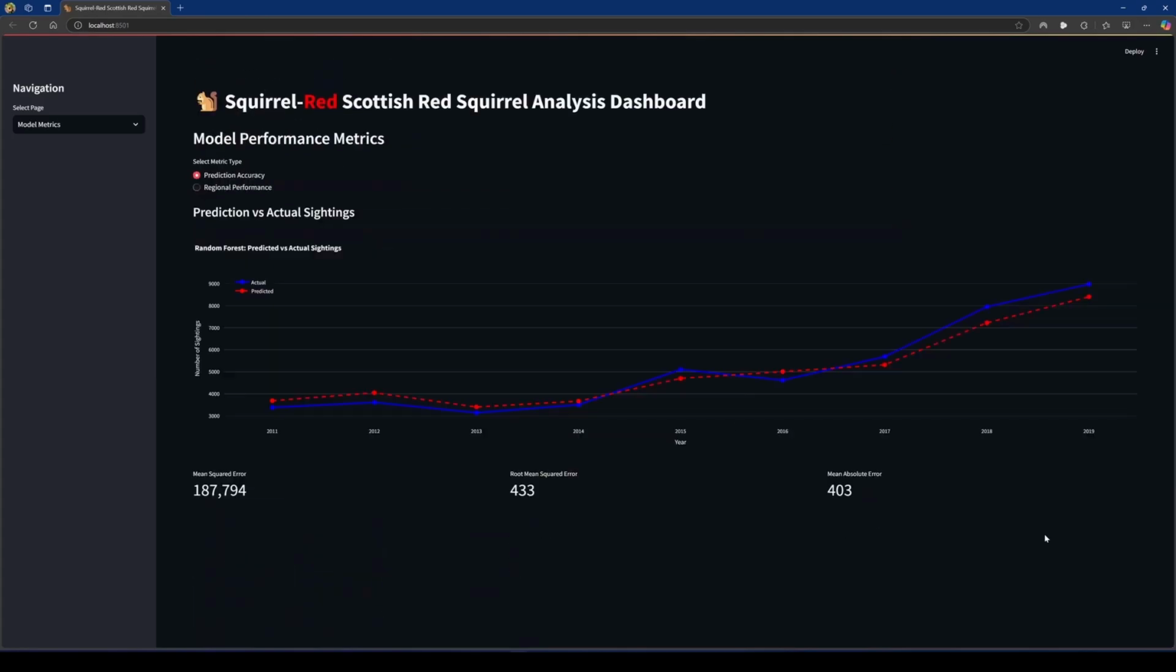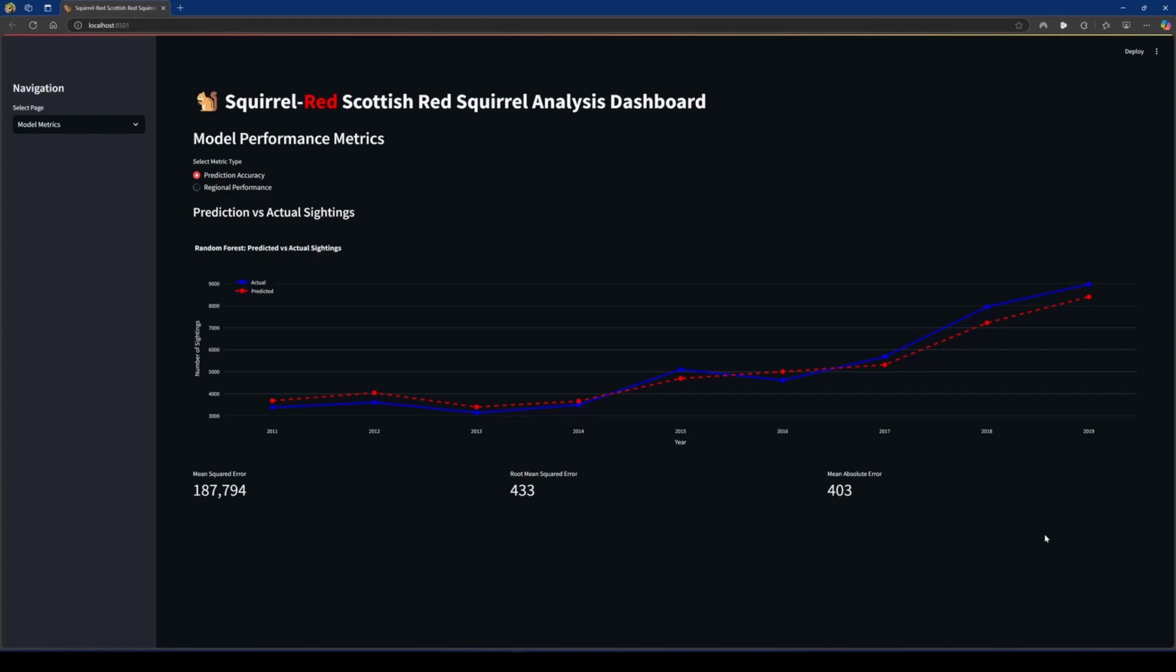Now let's explore the Model Performance Metrics page, which details information about our random forest regression model's performance capabilities. The time series visualization compares the model's predictions against the actual sightings data from 2011 to 2019. The blue line represents actual recorded sightings, while the dashed red line shows what our model predicted for those years. What's impressive here is how closely the predicted values track the actual observations, especially considering the significant rise in squirrel sightings after 2014. You can see that the model captures both the overall trend and many of the year-to-year fluctuations, though there are some minor deviations in specific years.